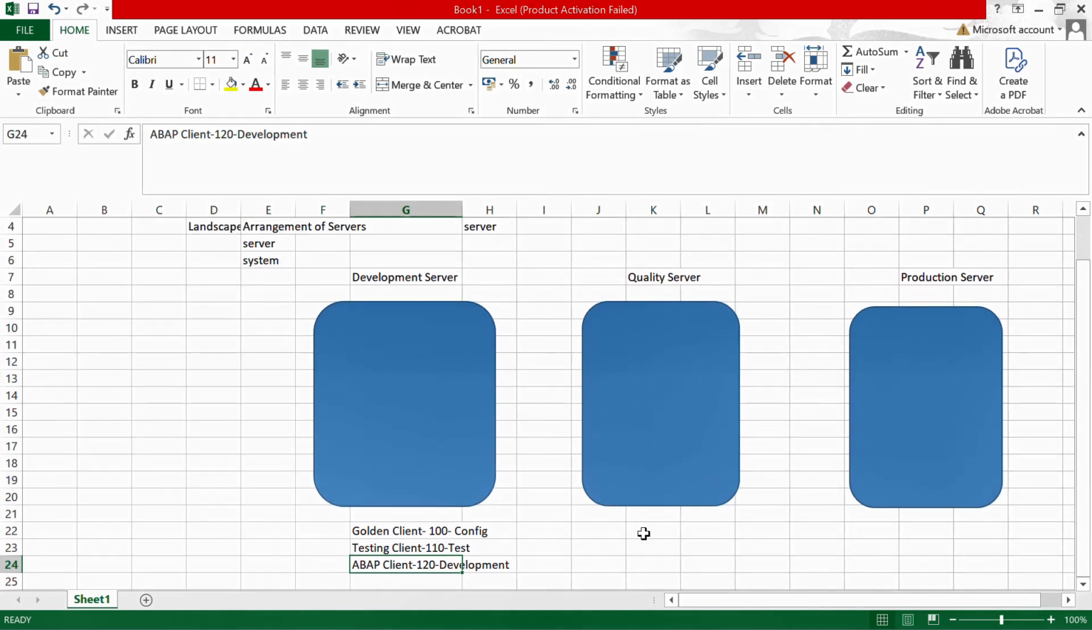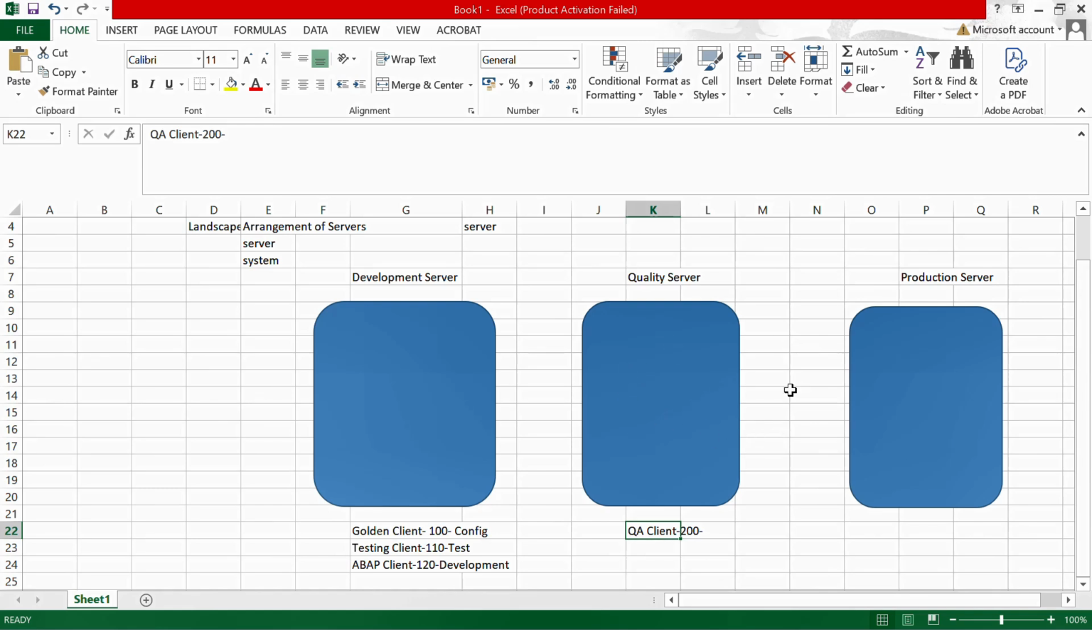Now, inside the quality server, as per customer requirement, they have either one or two clients. Client one is dedicated for integration testing and user acceptance testing, that means UAT. And client two is for end user training. Or they have only one client, and they will perform integration testing, UAT, and end user training in the single client of the quality server.